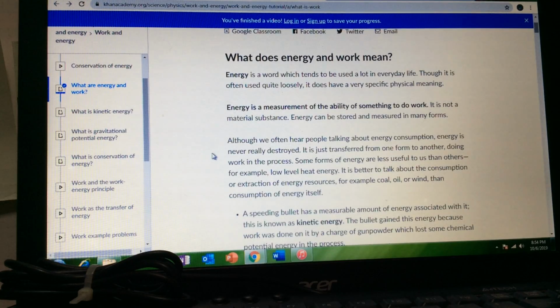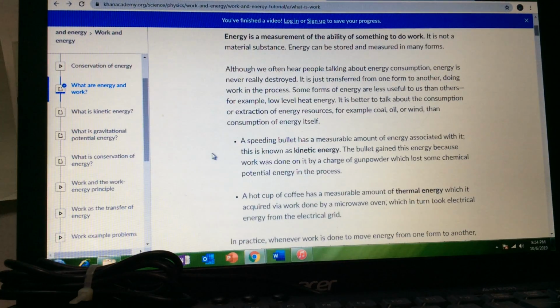Some forms of energy are less useful to us than others, for example, low level heat energy. It is better to talk about the consumption or extraction of energy resources, for example, coal, oil, or wind, than consumption of energy itself. A speeding bullet has a measurable amount of energy associated with it. This is known as kinetic energy. The bullet gained this energy because work was done on it by a charge of gunpowder, which lost some chemical potential energy in the process.